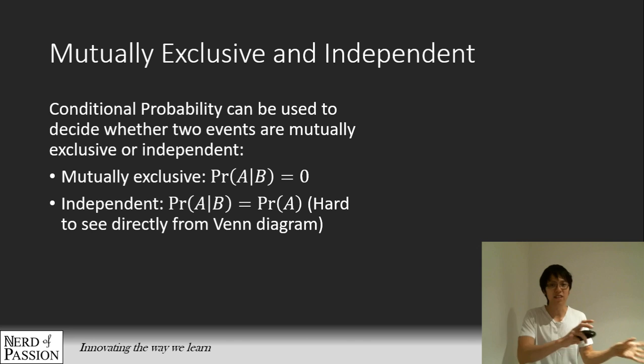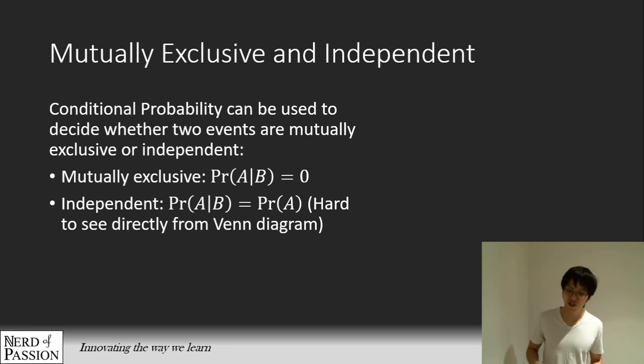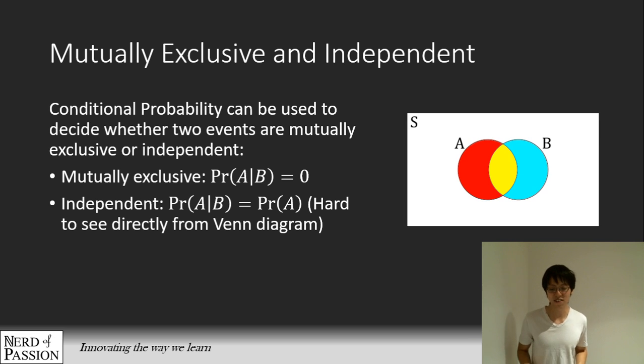So you can see independence is about whether one event affects another event. We can express that very nicely using conditional probability, where the probability of A given B have happened is just the same as the probability of A actually happening. And actually, a pretty nice relation is that mutually exclusive and independent are opposites of each other. Mutually exclusive is like the extreme end: when one happens, it totally excludes the possibility of the other one happening. But for an independent event, when one thing happens, it doesn't affect whether the other thing is going to happen or not.